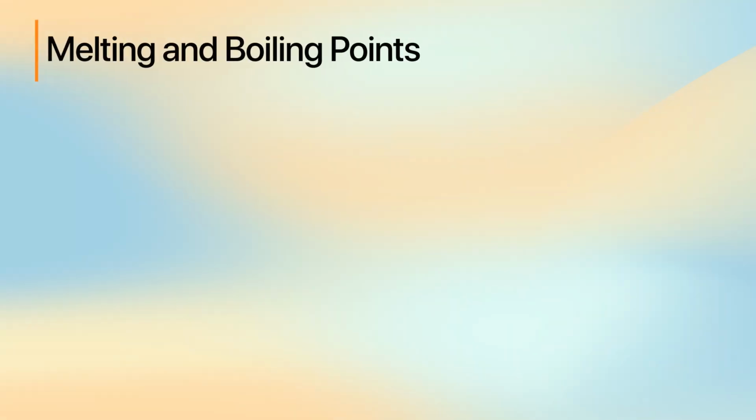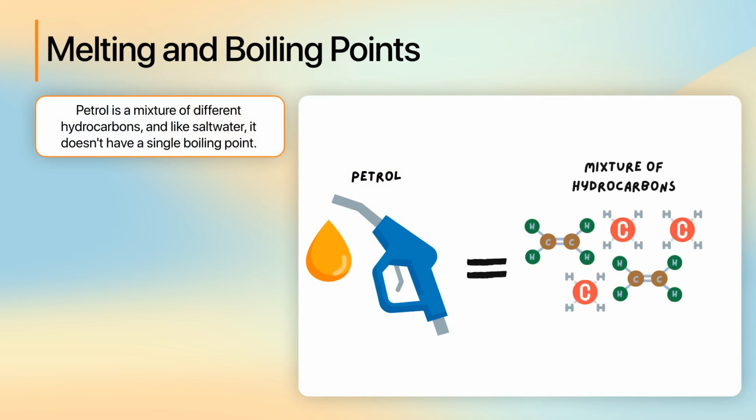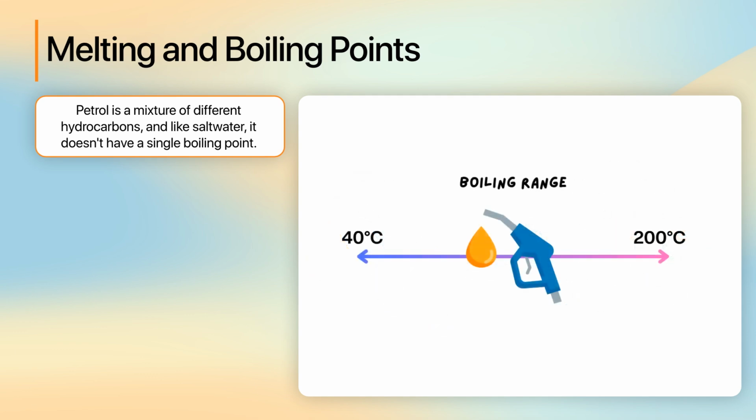Let's look at another example. Petrol is a mixture of different hydrocarbons, and like saltwater, it doesn't have a single boiling point. Instead, petrol has a boiling range, which means its components evaporate at different temperatures. Typically, this range is between 40 degrees Celsius and 200 degrees Celsius. This boiling range is important for how petrol works in an engine.